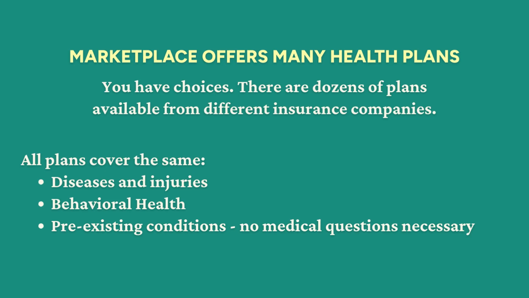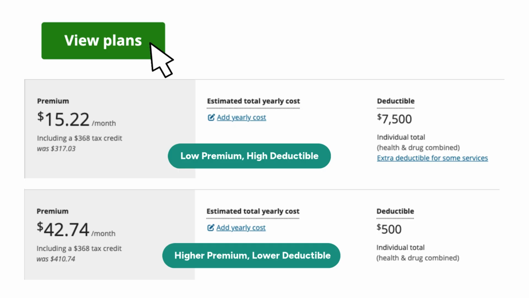Marketplace offers many health plans, so know that you have options. There are dozens of plans available from different insurance companies. Keep scrolling through your list to see all of your options. All plans cover the same list of diseases and injuries, behavioral health, and pre-existing conditions. Here's some more background on health insurance pricing. As you scroll through all your plan choices, you'll see plans with low premiums after subtracting your tax credit discount. These plans will likely have a high deductible.